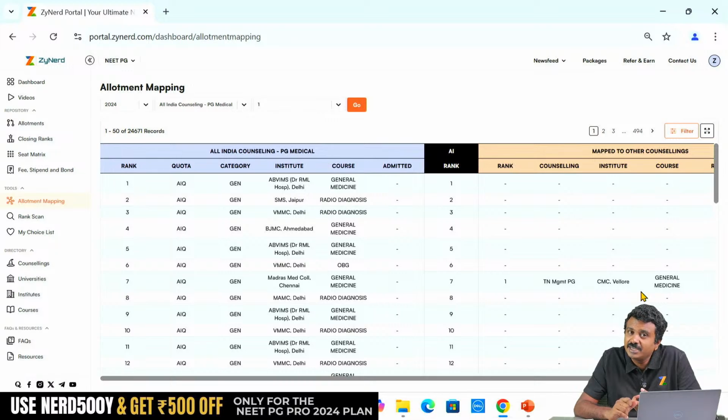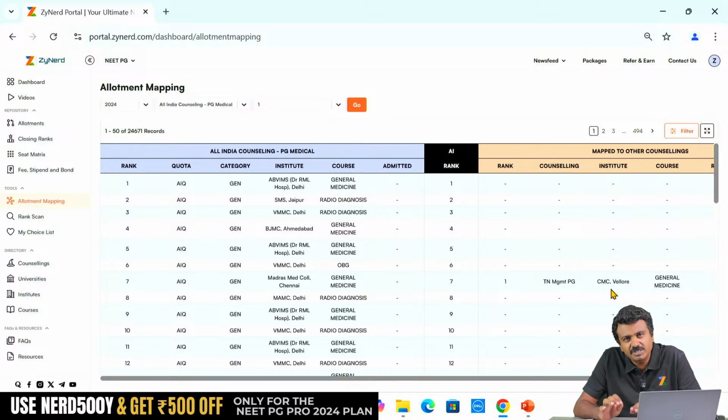Second reference that we get is the candidate has taken a CMC Vellore General Medicine seat. Tamil Nadu's allotments happened after All India; Tamil Nadu choice filling happened after All India allotments. The candidate took up Madras Medical College General Medicine and then went ahead and filled in this choice. So what does that mean? Obviously she has decided that CMC General Medicine is better than Madras Medical College General Medicine, and she will go and join CMC General Medicine. That is possibly an inference that we can get.